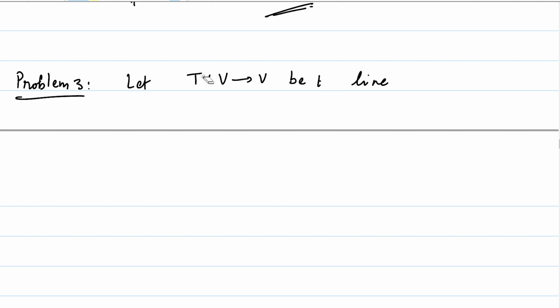Yeah, maybe we should have proved this problem first. Let's call it problem 3. So let T from V to itself be a linear operator, but before that, let's fix two vectors.